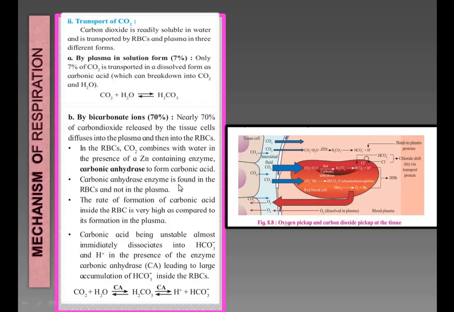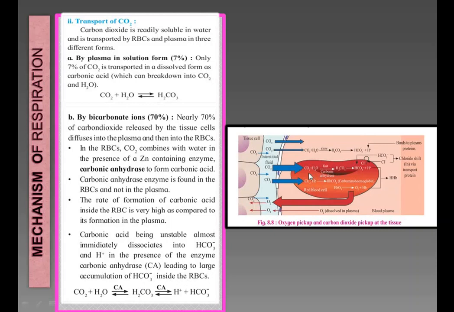Carbonic anhydrase enzyme is found in the RBCs and not in the plasma. The rate of formation of carbonic acid inside the RBCs is very high as compared to its formation in the plasma. Carbonic acid, being unstable, almost immediately dissociates into bicarbonate and H+ ions in the presence of the enzyme carbonic anhydrase, leading to large accumulation of bicarbonate inside the RBCs.